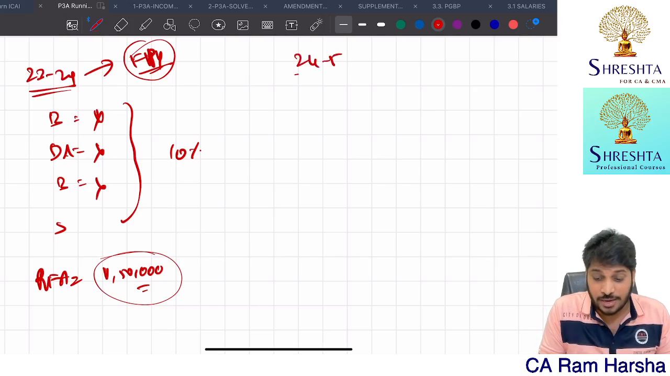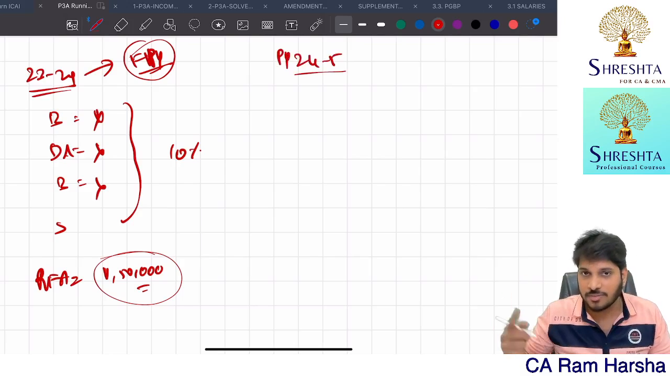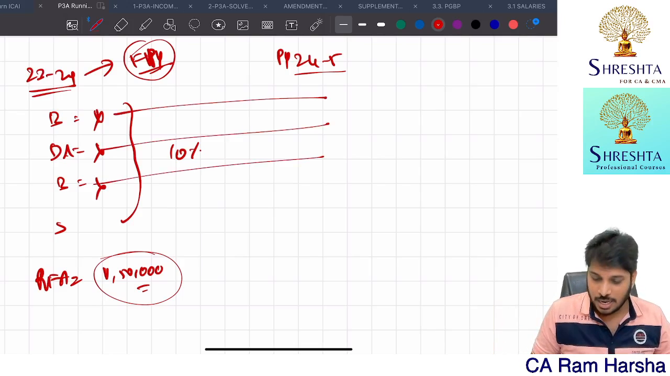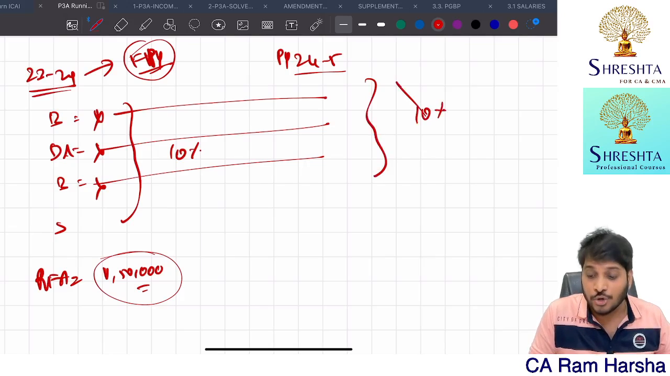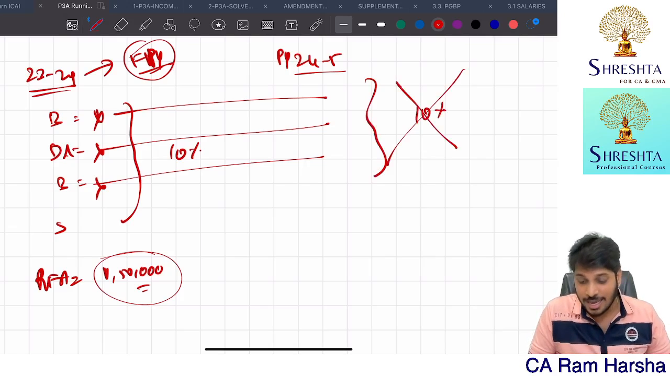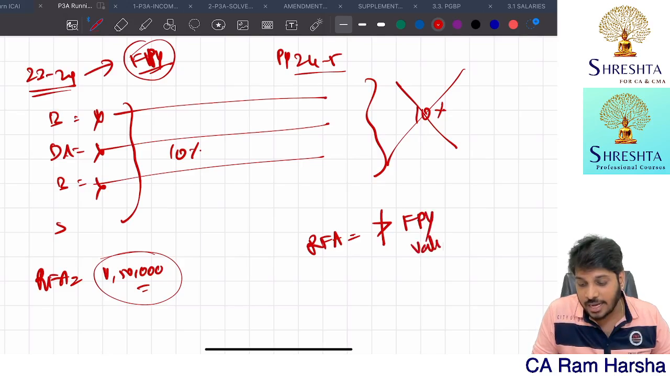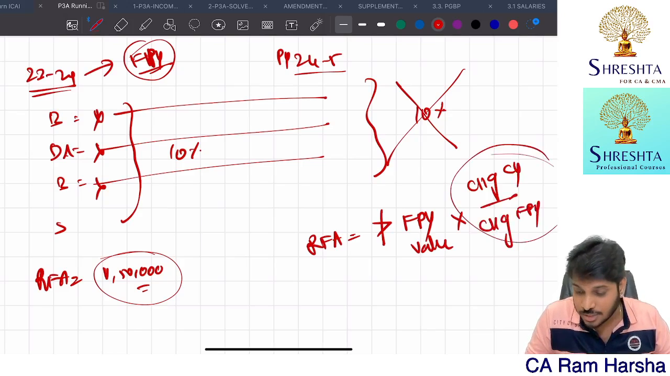Now 24-25 previous year, I am going to the next year. Next year my basic DA, everything are different numbers. Technically speaking, on this I should apply 10%. No, don't follow like this. The rent free accommodation value shall not exceed first previous year value multiplied by CI of current year divided by CI of first previous year. This is what they are saying.